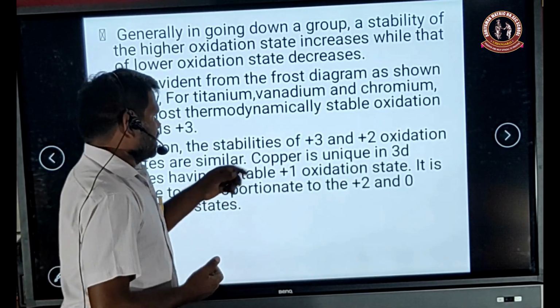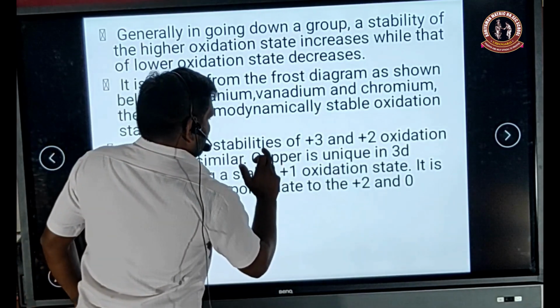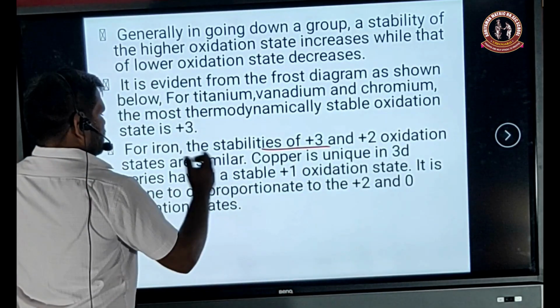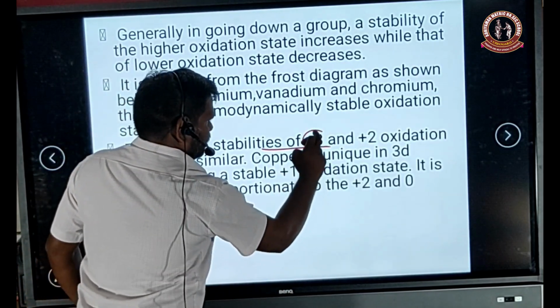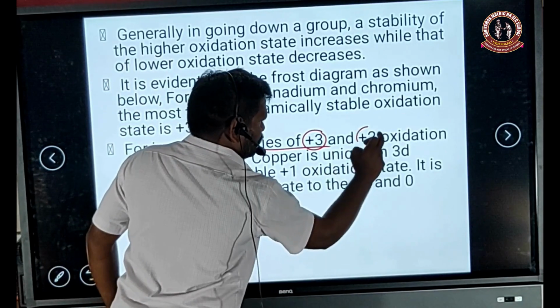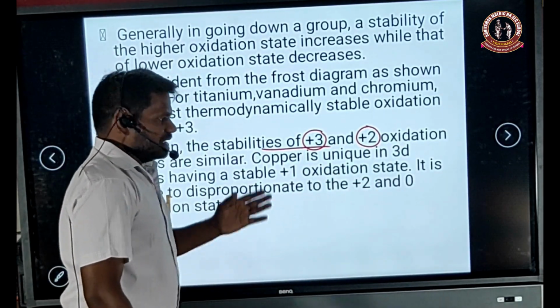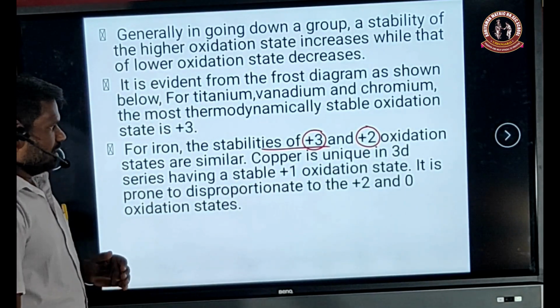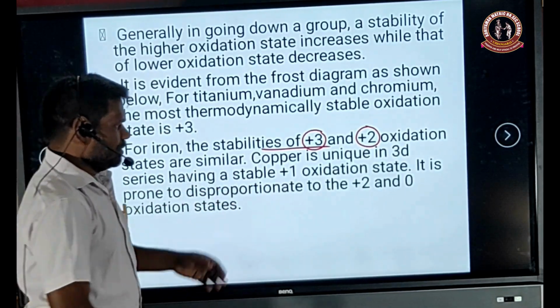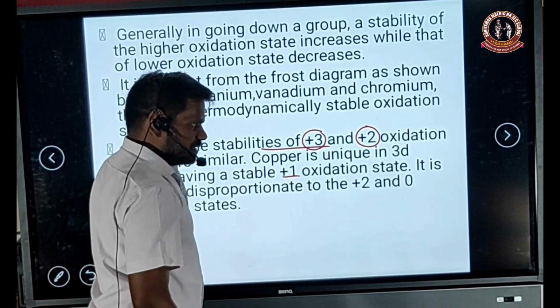For example, for iron, Fe3+ and Fe2+ oxidation states are similar in stability, but copper is one of the unique elements in the 3d series having a stable +1 oxidation state.